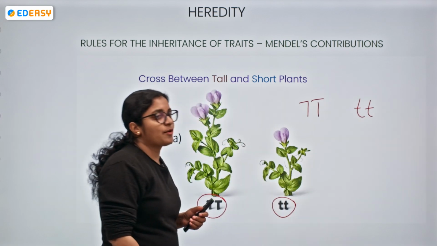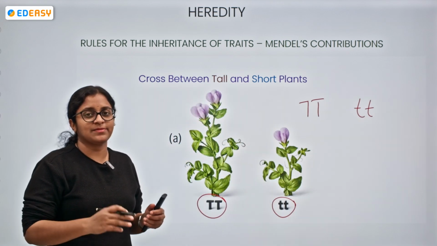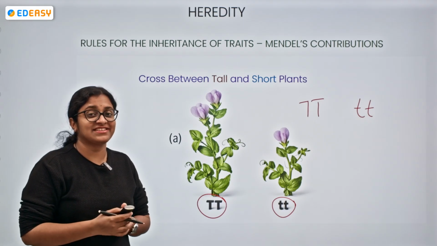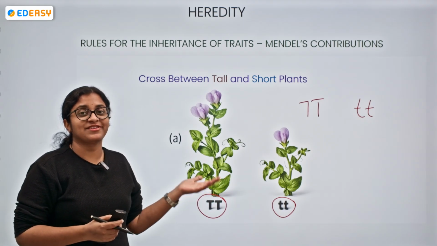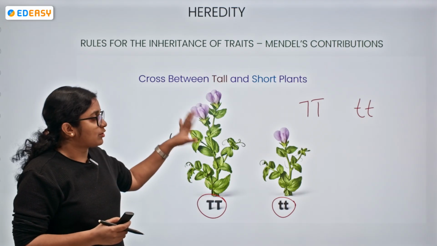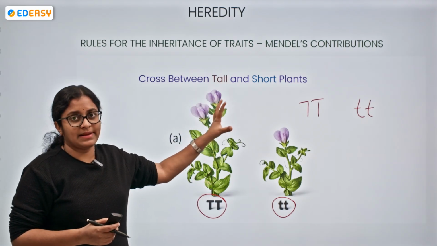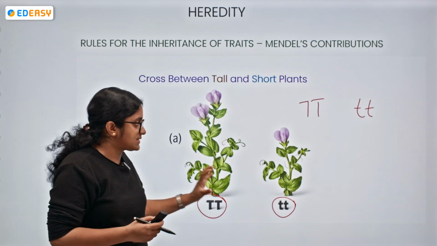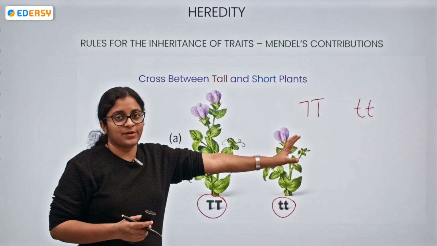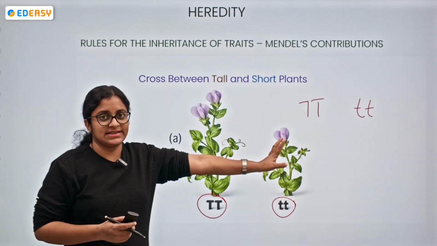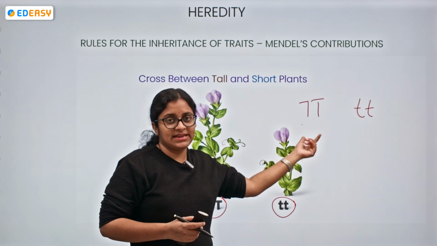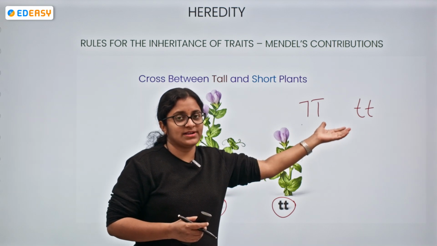We know that during the formation of the gametes, the chromosome number gets reduced to half. Yes, that we have seen in the concept of meiosis. Okay, so now let's take the example of the short plants and the tall plants and their crossing, the capital T and the small t. Both are in the homozygous condition. Homozygous means both are having similar alleles, TT and small t small t.